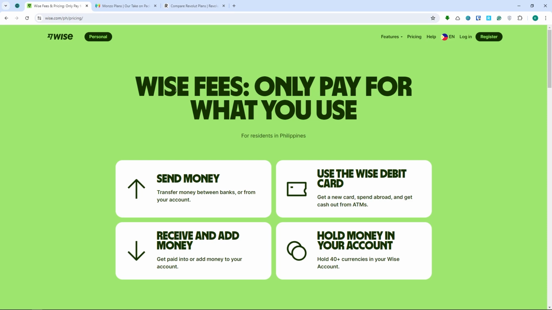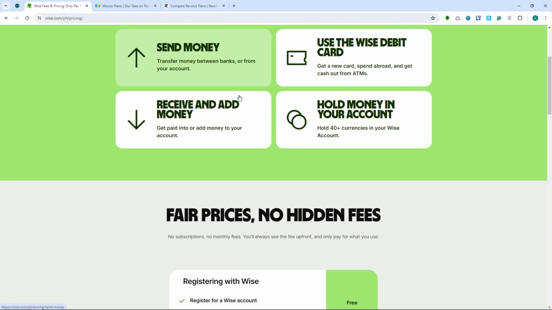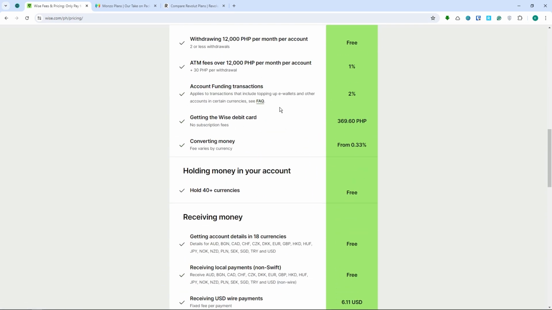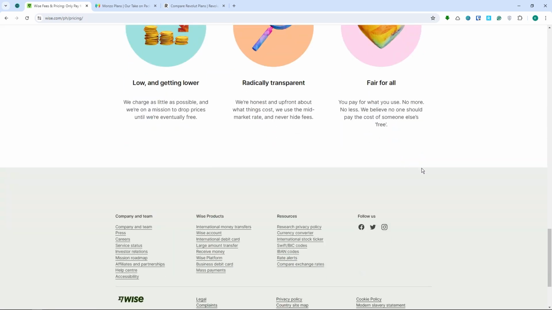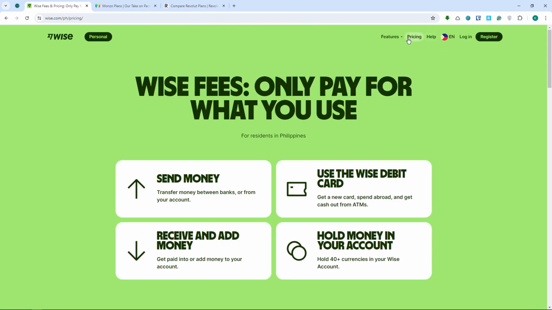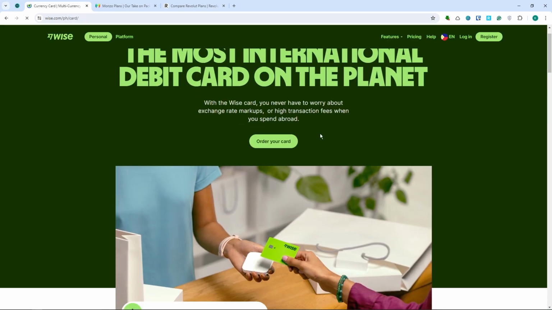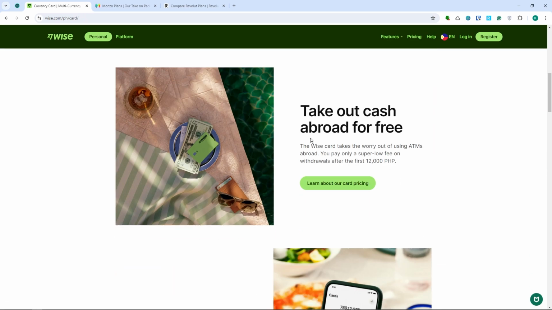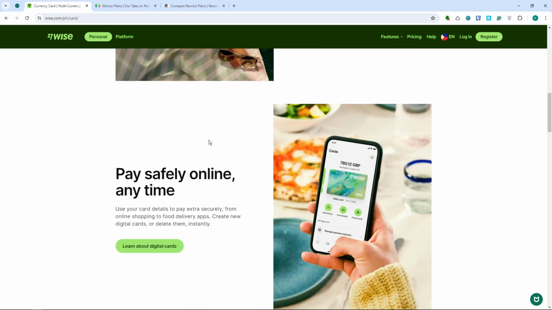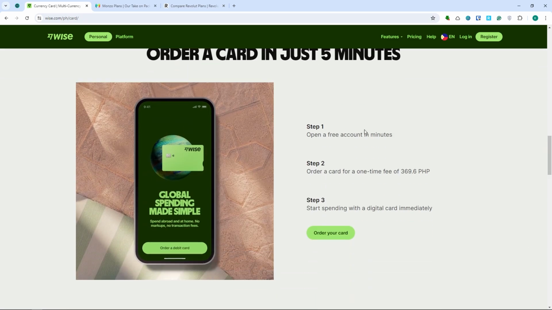And now let's go into Wise. Here in Wise, these are basically their fees. But if you want the card, we can just go here and click on Wise card. Basically, we can see the cards that Wise offers here. You can take out cash abroad for free, and so on. These are the features of the Wise card.